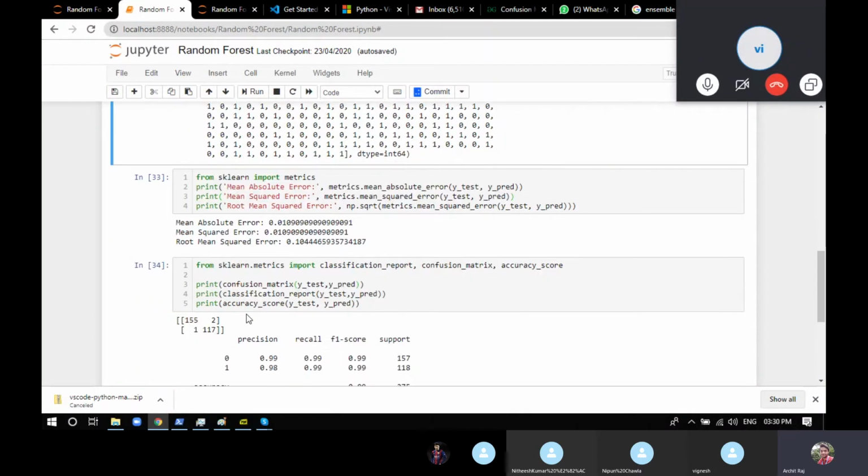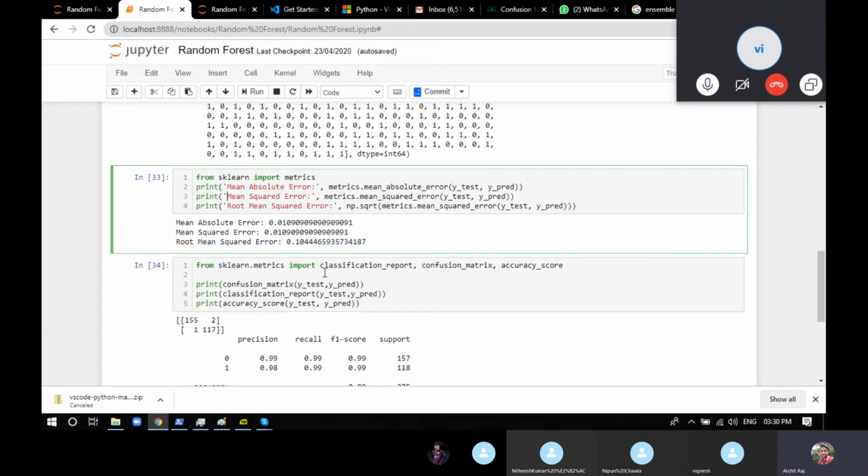As I've told you, for all the values I have talked about, the mean absolute error, mean squared error, root mean squared error, the closer the number is to 0, the more accurate your model is. And you can see the numbers are really close to 0. In Ridge and Lasso, you remember the mean absolute error was like -37 and we reduced it to -27 or something. Now you can see here the mean absolute error is 0.01, mean squared error is 0.01, root mean squared error is 0.1. So it's really good.